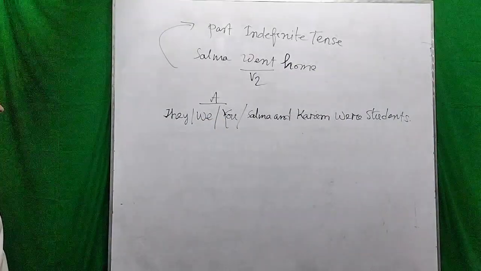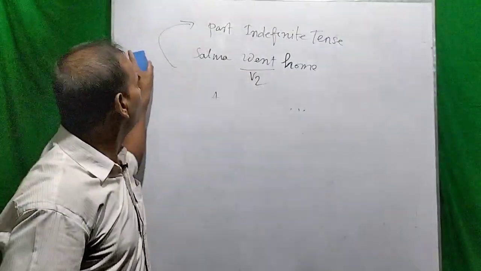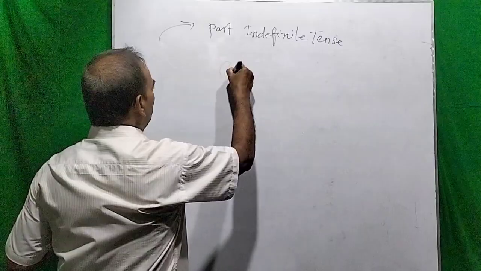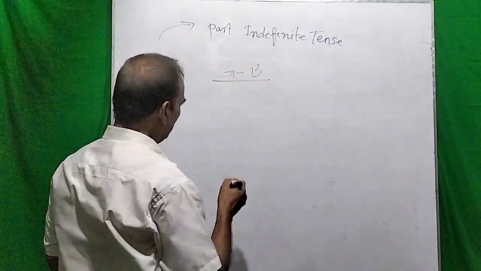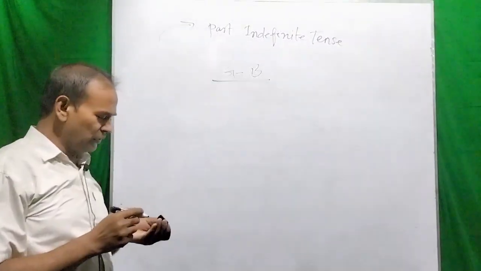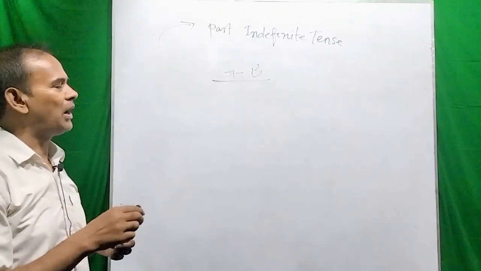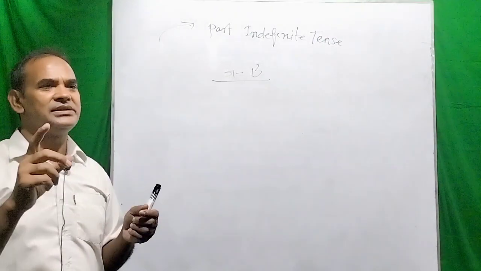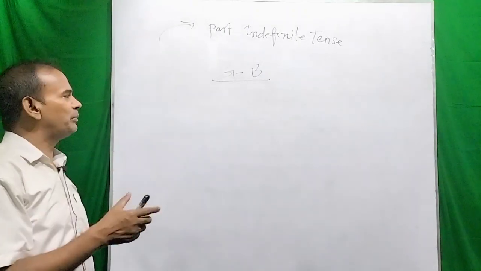So now you can take a look at the whiteboard. You will see another group, that is group B. I am going to discuss this. In this section, dear viewers, we can use the verb to have, and there is an added advantage here of using the verb to have in the past indefinite tense.